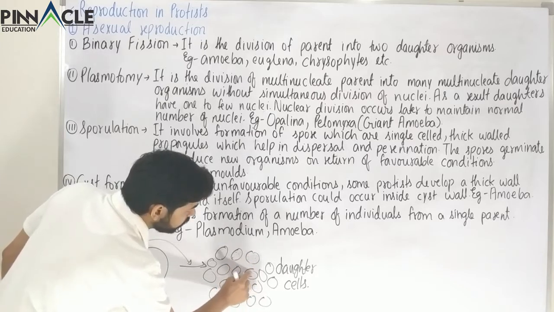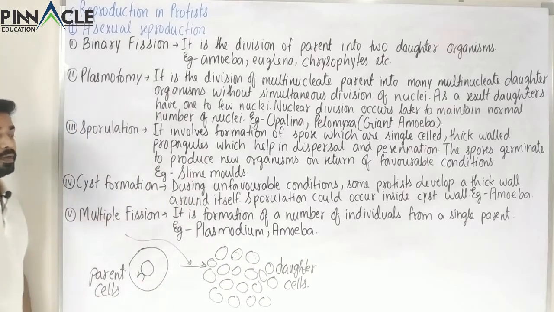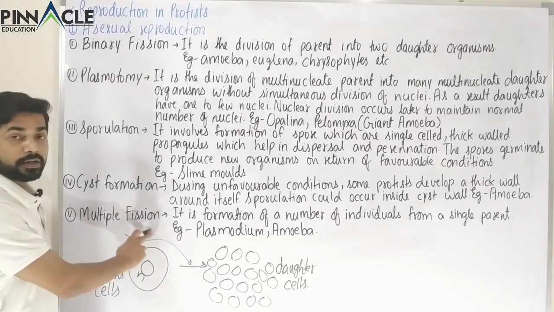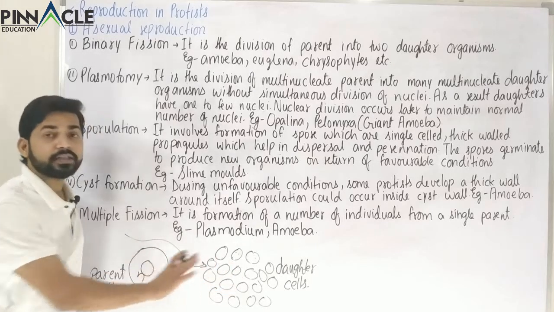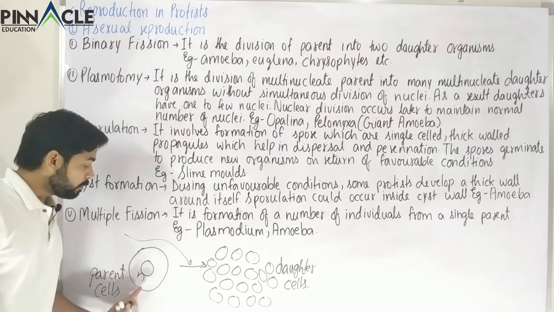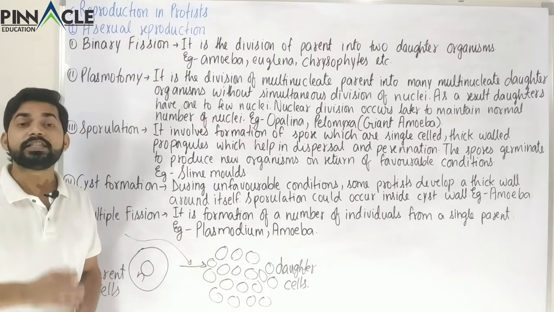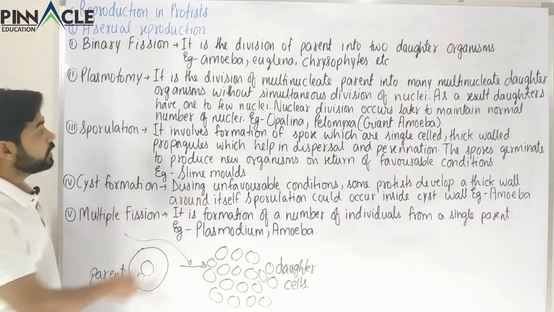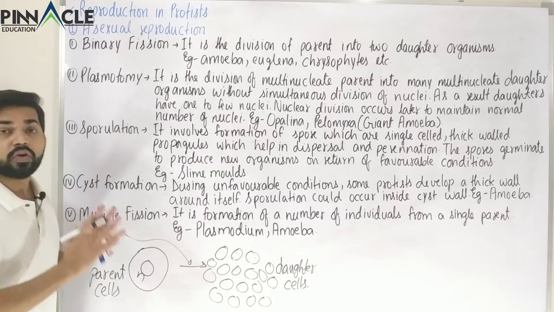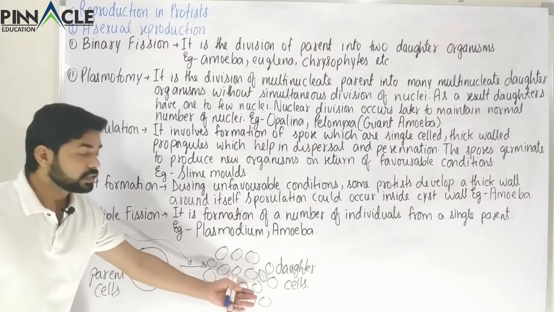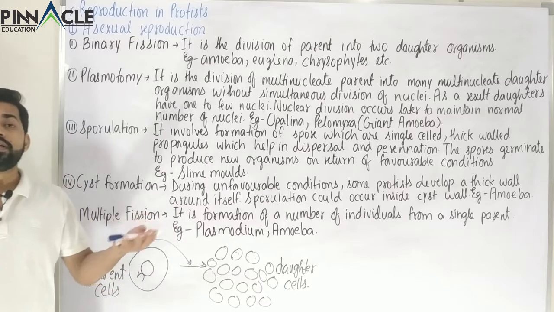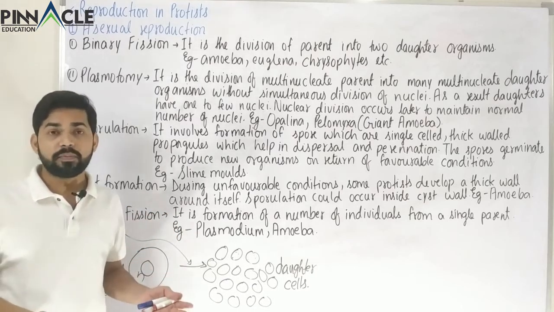If we understand what plasmotomy is, then we have seen that in multiple fission, the number of nuclei is conserved. That is, the number of nuclei in the parent is equal to the number of nuclei in each daughter cell. But in the case of plasmotomy, it is not certain. Any daughter cell can contain 1, 2, 3, 4, 5 or any number of nuclei.